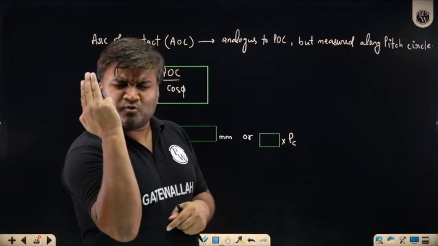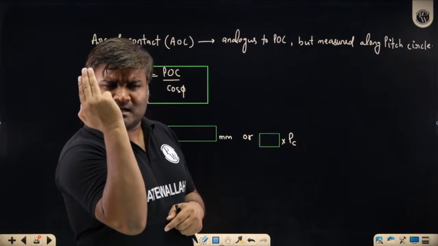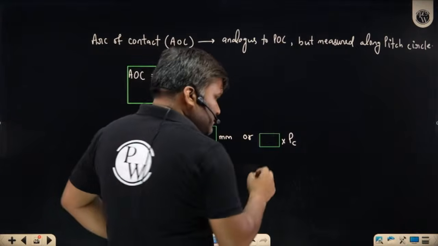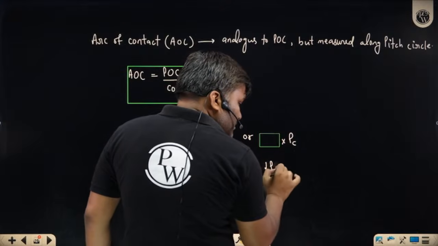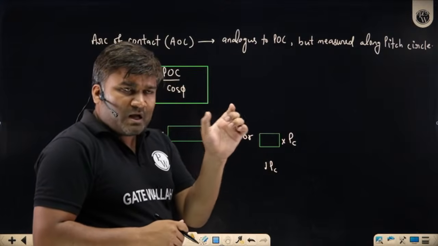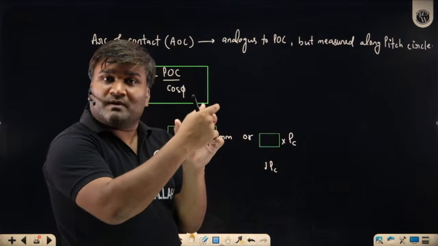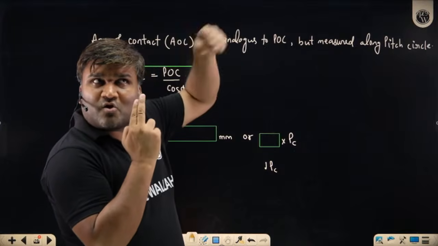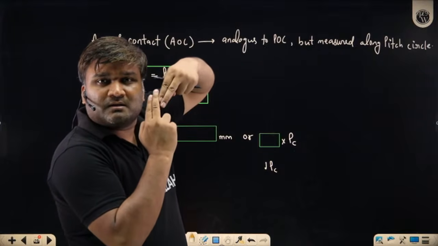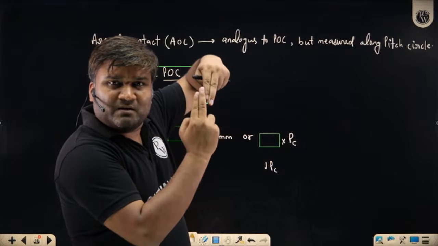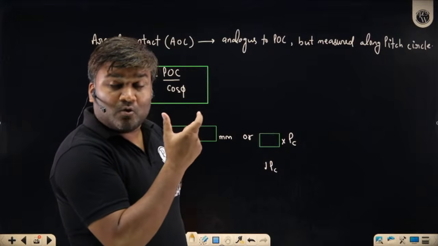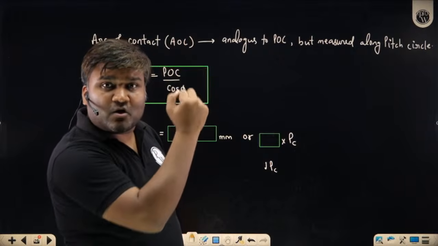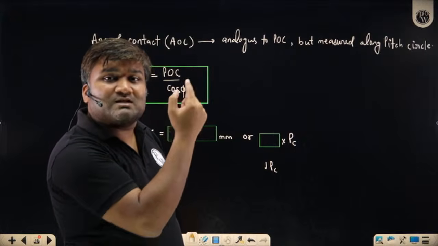So sir, when a tooth came in contact, until the time this tooth was engaged, if it has traveled exactly 1 PC, 1 circular pitch, and in 1 circular pitch we have 1 tooth, 1 space. This 1 tooth was in contact with another tooth there. For 1 PC they traveled and then they got separated. So in 1 PC only 1 tooth was engaged with the other gear. So what is the contact ratio? Contact ratio is the number of pairs engaged in one engagement zone.